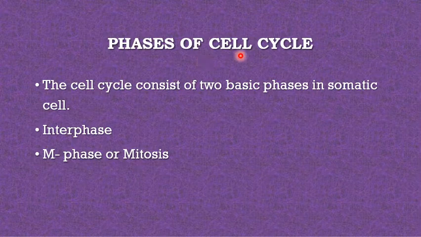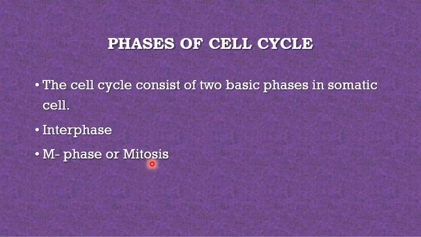Phases of cell cycle. The cell cycle consists of two basic phases in a somatic cell. In our body, we have two types of cell. One is the somatic cell, another is the reproductive cell. The cell cycle, the M phase, takes place in the somatic cell, which helps in the growth and development of the body. And that is your interphase and M phase, or mitosis. So first we are going to discuss the interphase.